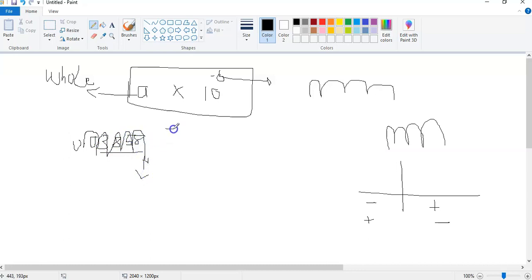And to the right, so it's going to be negative 5. Okay, so this is the same as 3858 times 10 exponent what? Negative 5.